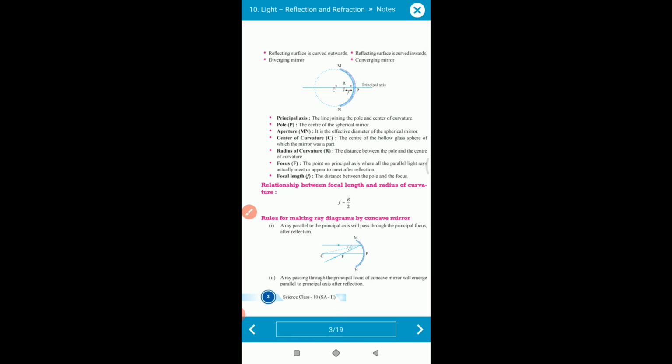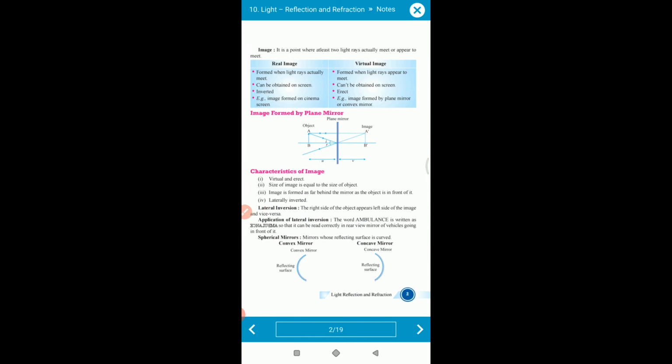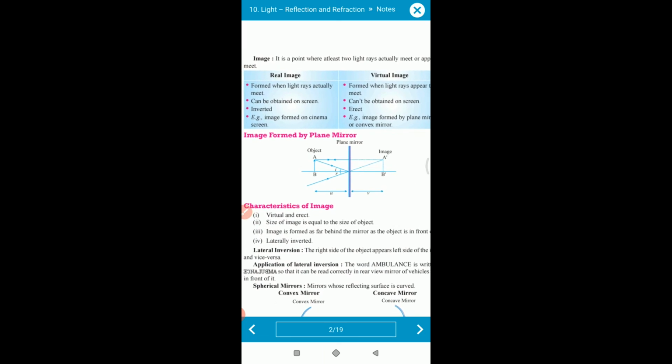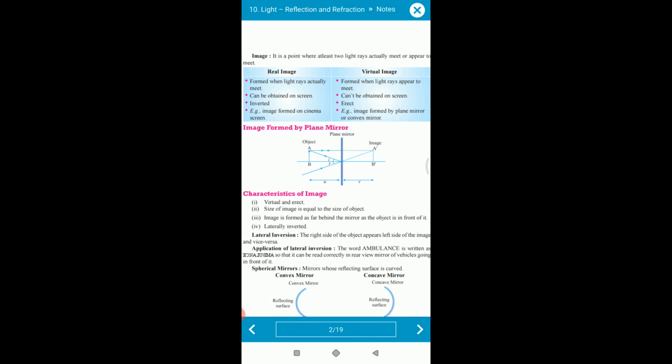Fine. Now move towards the image. We have two types of images: first is the real image, second is the virtual image. The real image is the one which actually forms, and the virtual image is the one where only light rays appear to form. The real image can be obtained on the screen because it is real. The virtual image cannot be obtained on a screen.